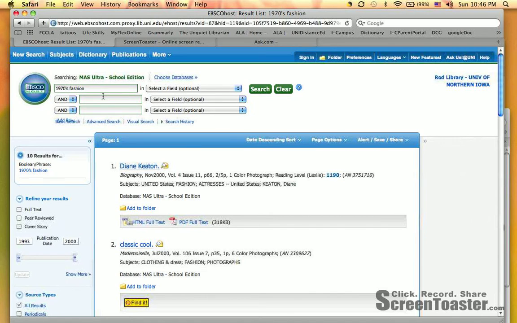So let's do something a little bit different here. Let's put a little asterisk on the end of fashion here. And what this is called is truncation. And this gives multiple endings. So in other words, instead of just looking for fashion, it might now be looking for fashions, fashionable, things that have fashion as a root word, and which really there aren't that many. So let's see what this does to our results.